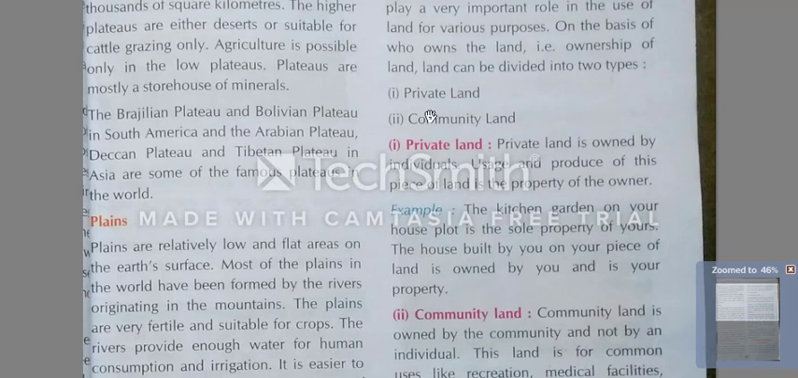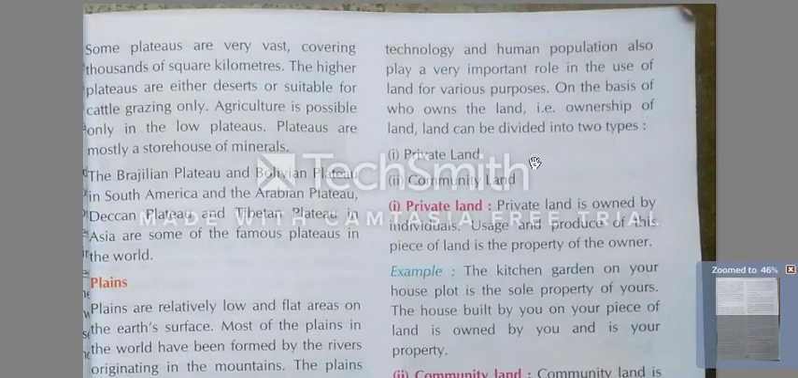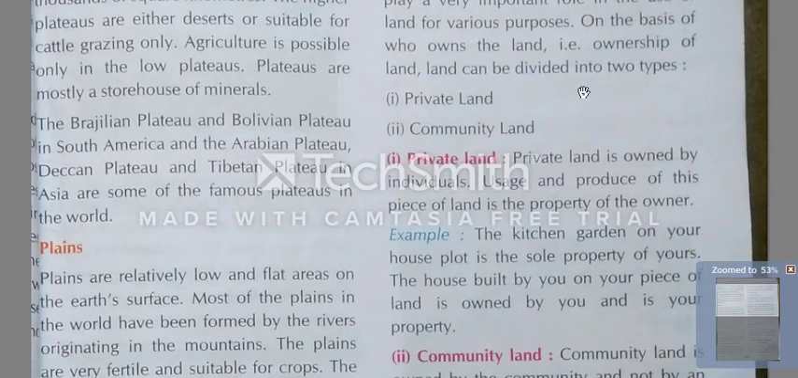Clear? In the previous video we completed up to here, and I hope that you have found the answers to the questions which I gave you. Today we will see that on the basis of ownership, land is divided into two parts. First is private land, second is community land.